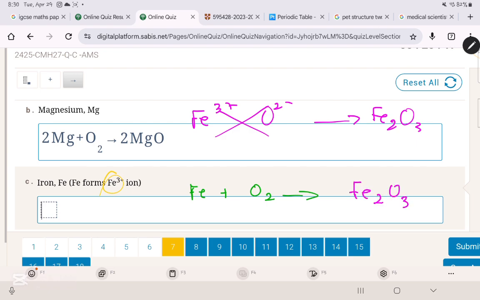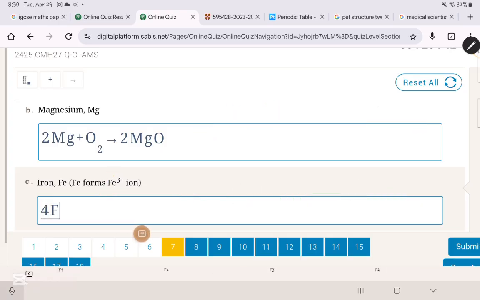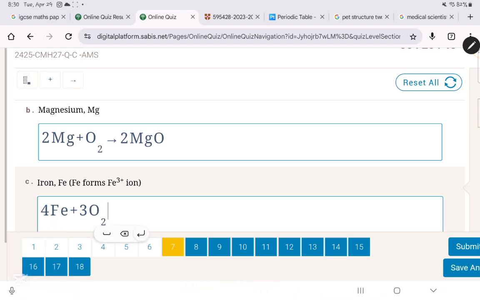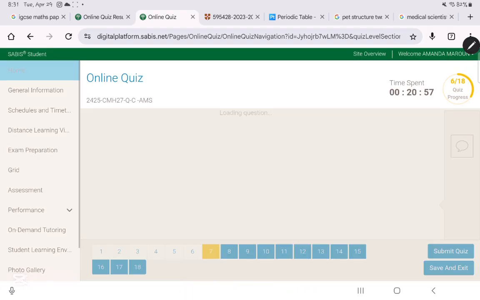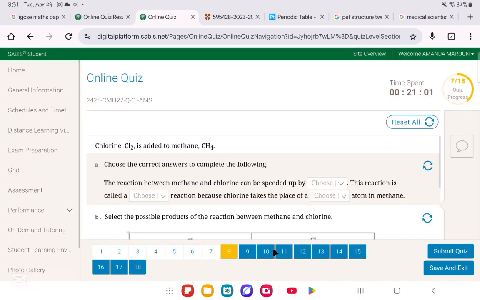As you can see, it is not balanced. We have 3 oxygens over here and only 2 oxygens over here. So in order to balance it, we're going to put a 3 over here and a 2 over here. Now for the iron Fe, you can see you have 2 times 2 iron, so it is 4 iron. So the balanced equation is going to be 4Fe plus 3O2 gives us 2Fe2O3. So that is it for question number 7. We will move on to question number 8.